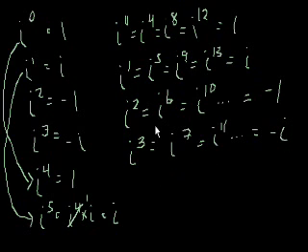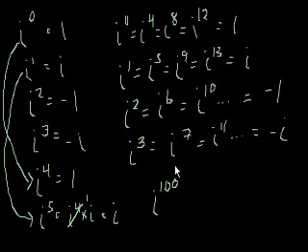So why is this useful? We see a pattern. It's a cycle of 4. And in this pattern, we can use this to determine what i to any power is. So if I were to ask you what i to the 100th power is, well, you could just work it out. You could say, well, that's just equal to i times i to the 99th, and so forth on down.